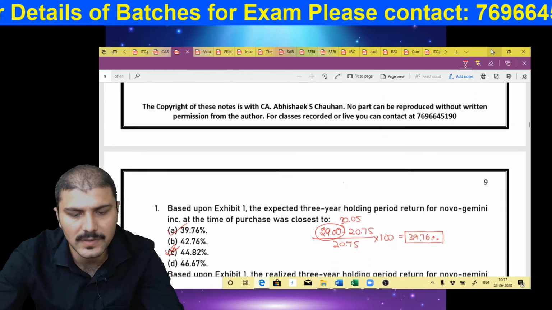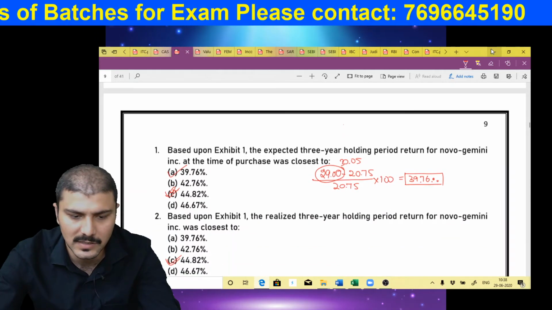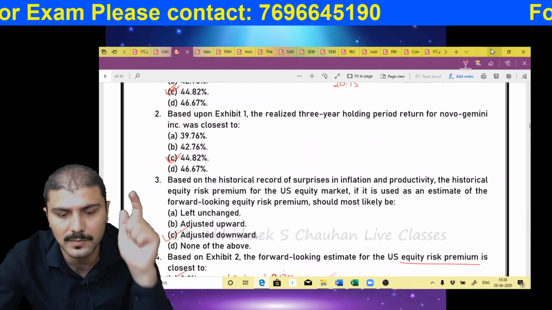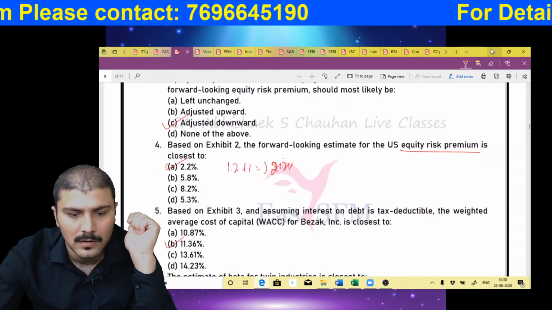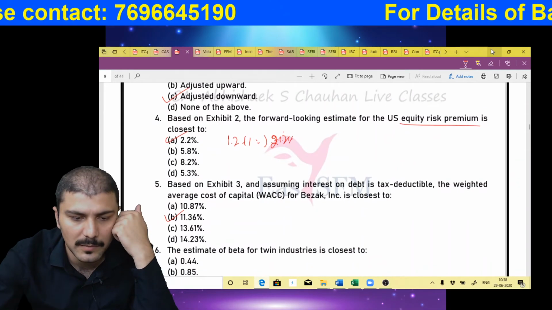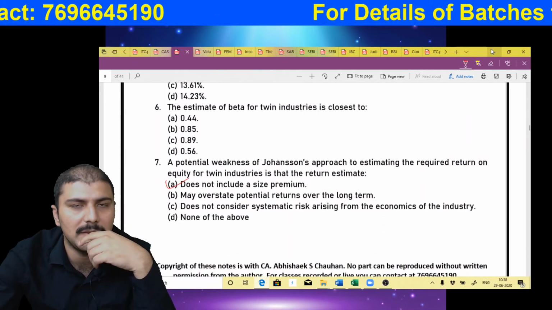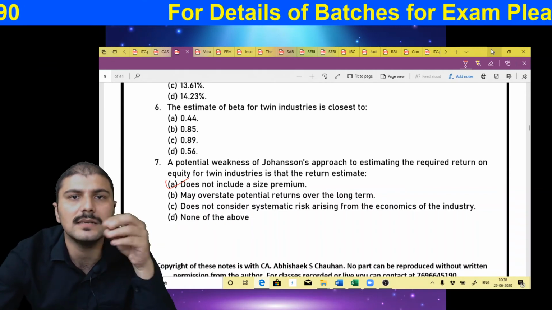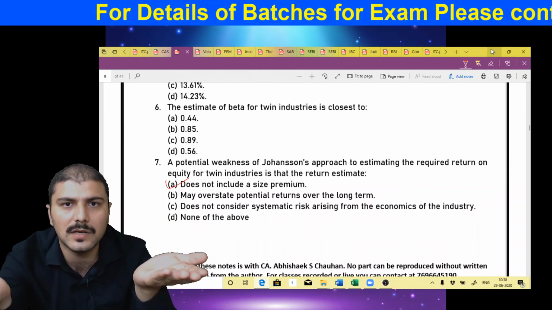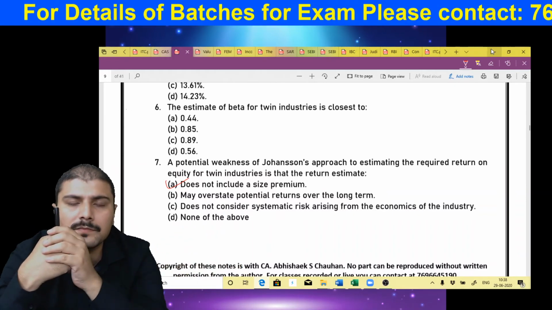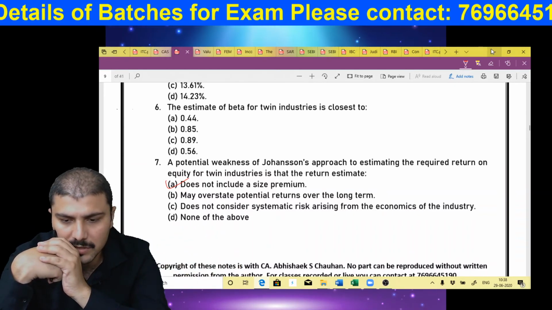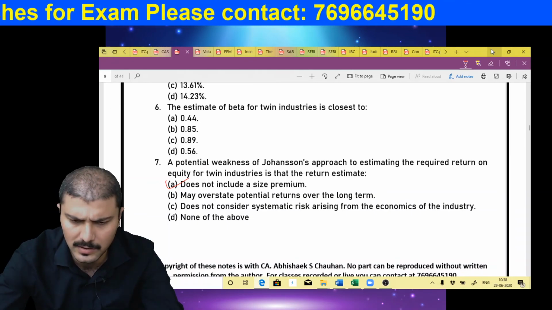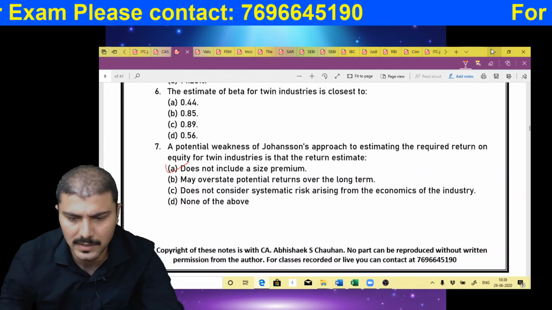Let's go through them. First, it is asking expected return. Second one is actual return. Third, what should be done: because there is favorable information, we must adjust downward. And then expected equity risk premium. Then last is weighted average cost of capital, and beta: overall beta, then apply it on the company. And then in the last case, the operations were not similar between the industry and the company, so we must adjust; it does not include the size premium for this particular situation. Other two information, there is no information regarding this particular question. So this is the end.